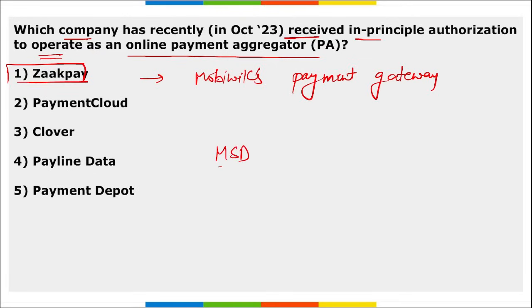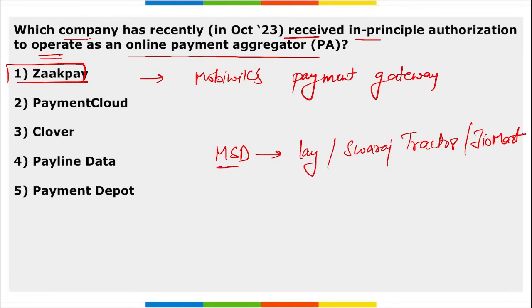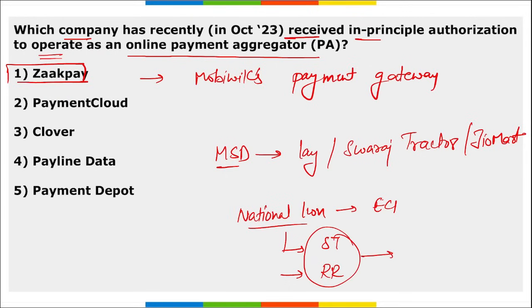Then next, remember, Mahendra Singh Dhoni was recently appointed as the brand ambassador of Lays. He is also the brand ambassador of Swaraj Tractors. He is also the brand ambassador of Geo Mart. Right? Then next, remember who has been recently appointed as the national icon by Election Commission of India. So there are two national icons. They are Sachin Tendulkar and second is Rajkumar Rao. They both were appointed as national icon, and for this an MOU was signed for 3 years.